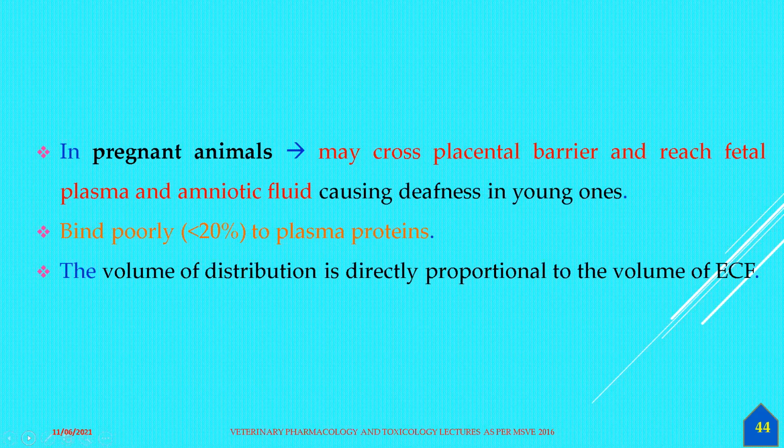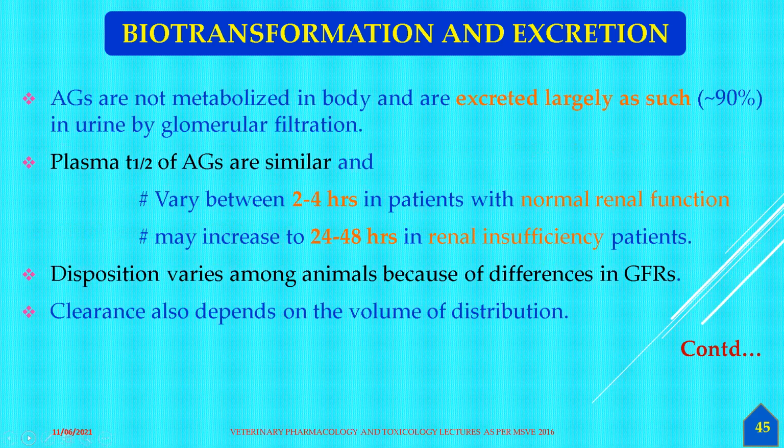The binding to plasma proteins is less than 20%, and the volume of distribution is directly proportional to the volume of the extracellular fluid. Usually the aminoglycoside antibiotics cannot enter inside mammalian cells, whereas they enter the bacterial cell by active transport, and they cross the placental barrier and cause ototoxicity in the young ones.